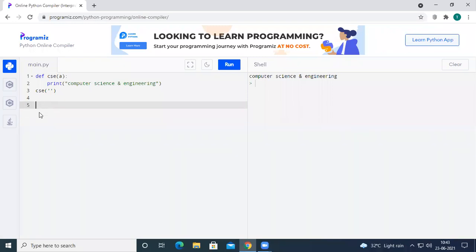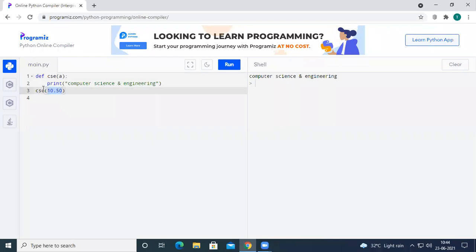In Python, there is no need for the int keyword or float keyword, etc., to tell the data type of the variable. Here, we simply declare a variable, and that variable can accept any value. See here, if I pass 1, an integer, and run the code, it is going to print the output. If I pass 10.50, a floating point number, and run the code, it still prints the output. Simply put, if we want to call the CSC method, we have to pass one value, and that value may be of any type.